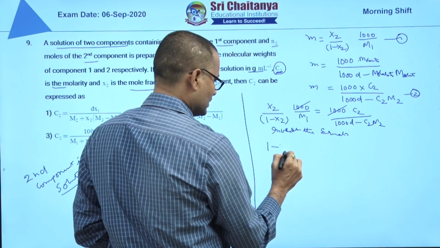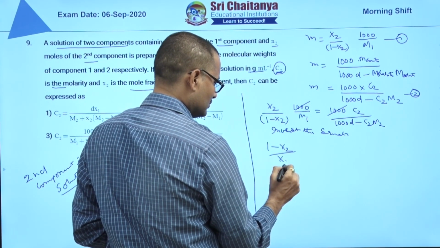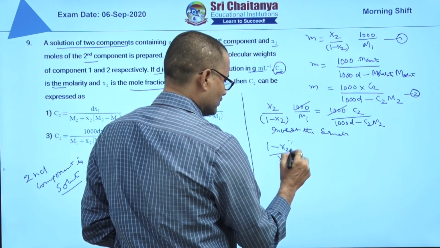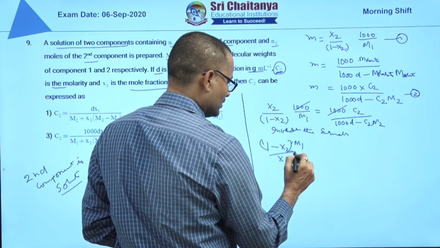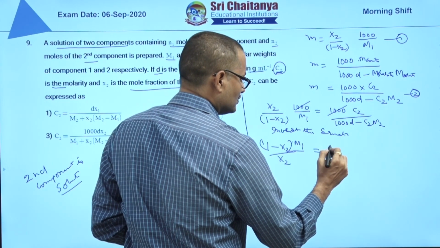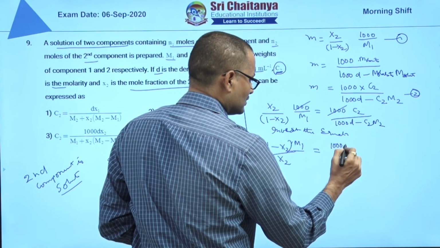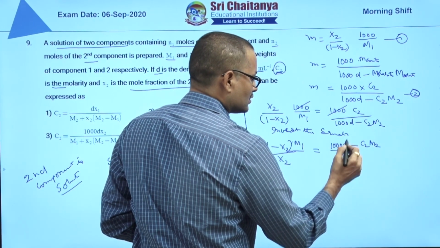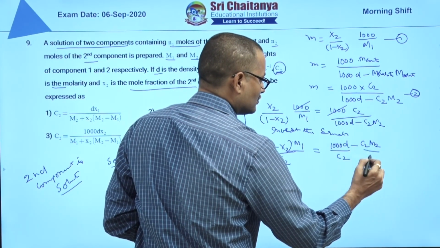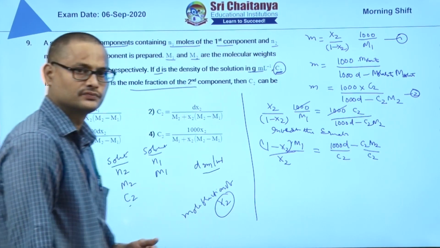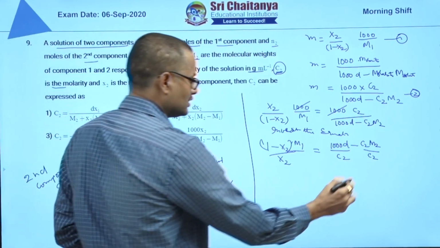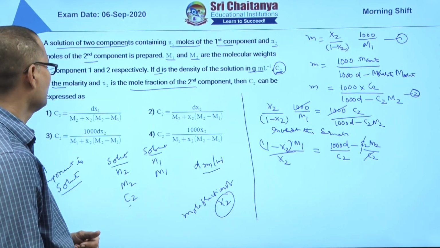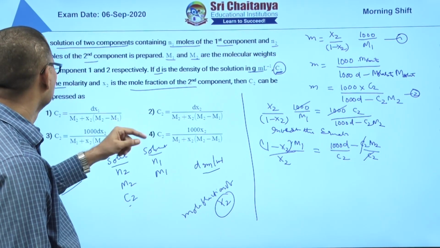So 1 minus X2 by X2 into M1 is equal to 1000 D minus C2 M2 by C2, which you can write as 1000 D by C2 minus C2 M2 by C2, and C2 gets cancelled. What we have to find is the mole fraction, X2.